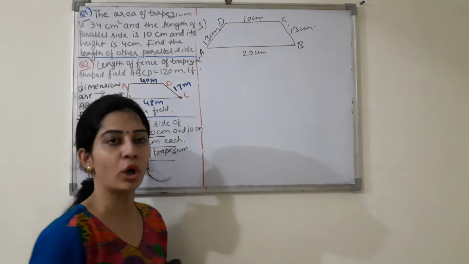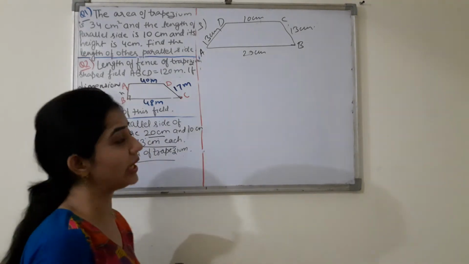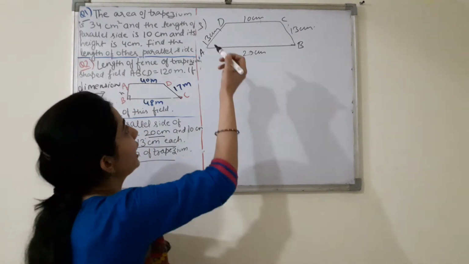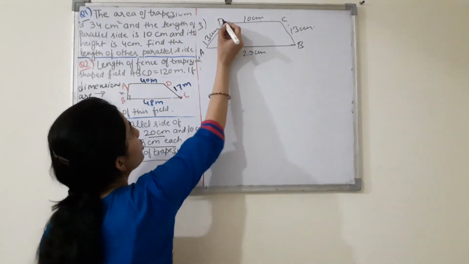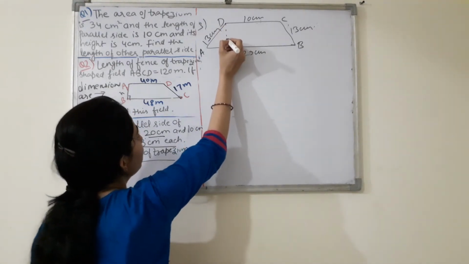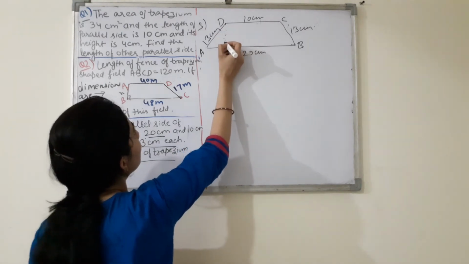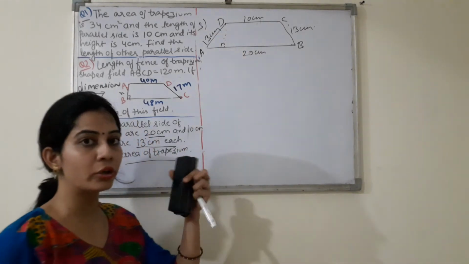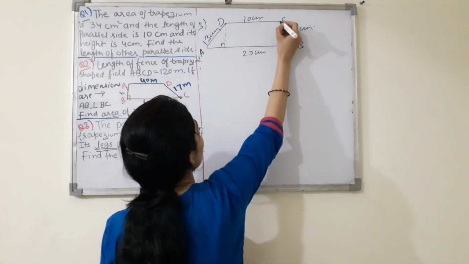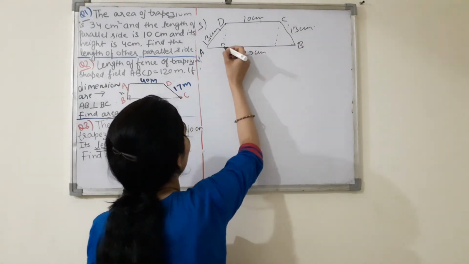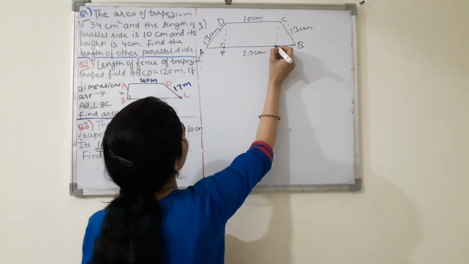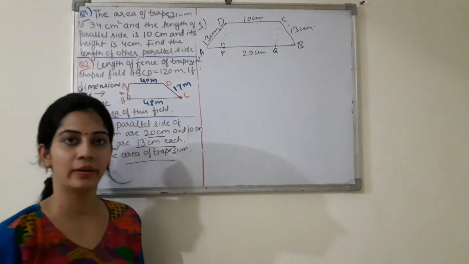So first of all what we will do, I will make the perpendicular from vertex D and C on its base AB, right? So here I am drawing the perpendicular from vertex D and from vertex C. That is your, I name it as P, it is as Q, right?